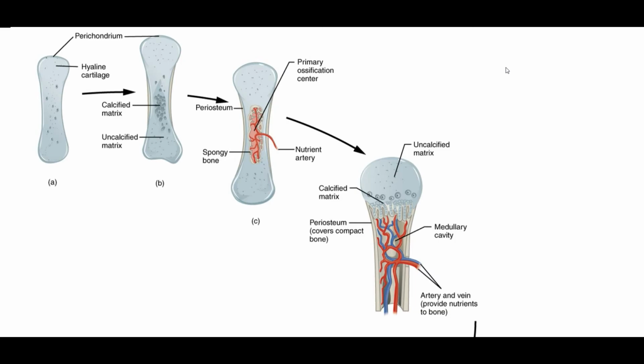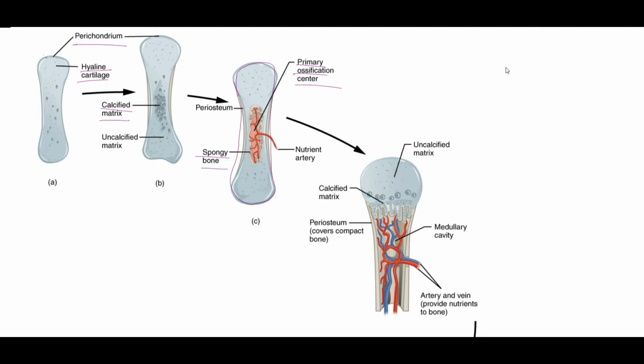Here is the detailed process. We have the perichondrium, which is the outer cartilaginous layer formed by the hyaline cartilage. The process of calcification of the diaphysis region starts initially. Then, during the process of ossification, we have the formation of the primary ossification center, and on the outer side, the periosteum region is well developed, which is the chondroblast cell ossifying into the bony membrane. And on the epiphyseal region, we have the presence of the spongy bone.